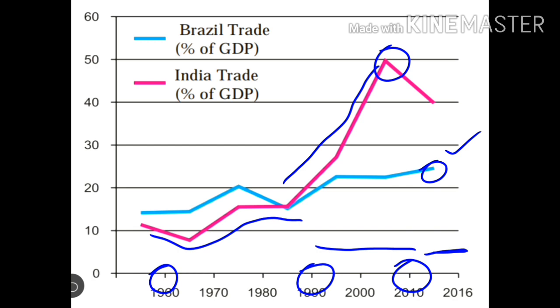But if we see about India, in the year 2010, it was 50%, but it is declined to 40%. That is, there is a decline of 10%. So from this, we come to conclusion about India's GDP, that India's GDP makes about 40 to 50% of the GDP.